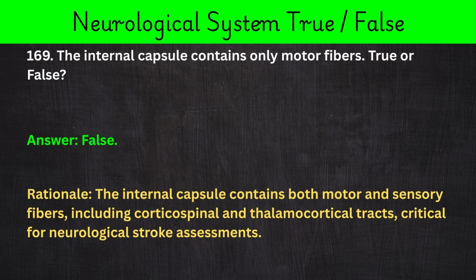169. The internal capsule contains only motor fibers. True or false? Answer: false. Rationale: the internal capsule contains both motor and sensory fibers, including corticospinal and thalamocortical tracts, critical for neurological stroke assessments.